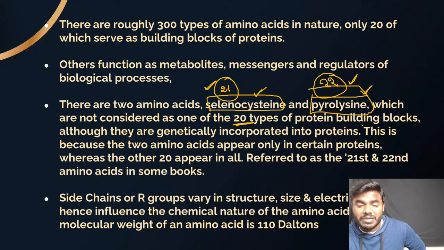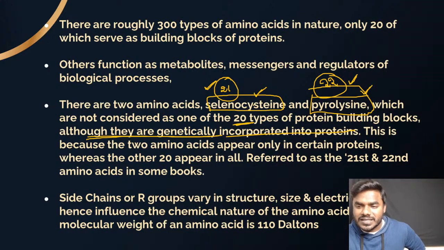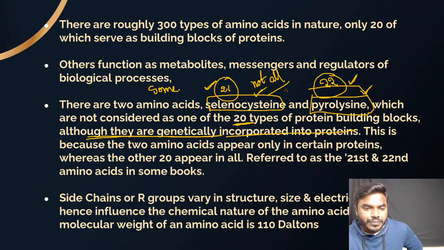Every student please listen to my statements. Selenocysteine and pyrrolysine are genetically incorporated into proteins. Now you can ask me, sir, will selenocysteine and pyrrolysine be present in every single protein? That is a wrong statement. They are not present in all proteins. Not all proteins contain the 21st and 22nd. But friends, what is the statement I can give to all of you? Some proteins will contain the 21st and 22nd. Please do not get confused with this particular point.